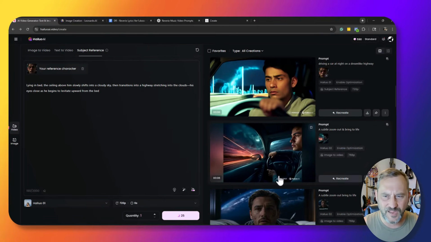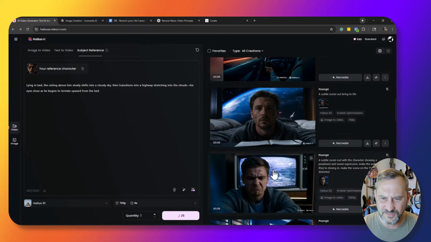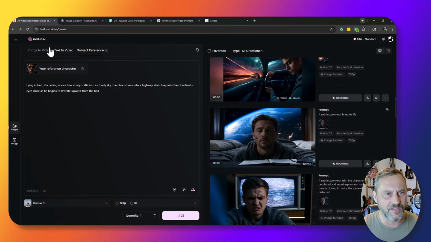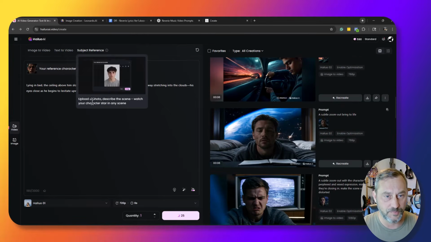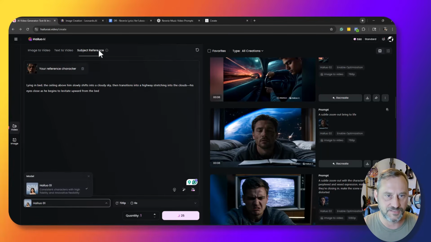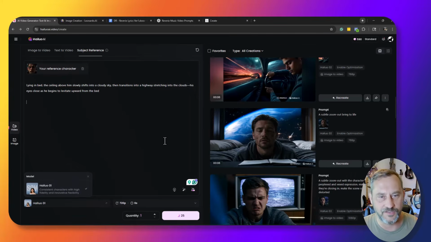But I was having some struggles using these different images and getting some fail outputs and some not. And then I noticed, now that I'm paying for Hailuo, I do have the subject reference option available, which is where you upload a photo and describe a scene and your character stays in the scene. So I'm like, hey, this is a great answer, but the only drawback is the only engine that subject reference runs on is the Hailuo.AI, not the 02, which is that big step forward. So let's see how it does.